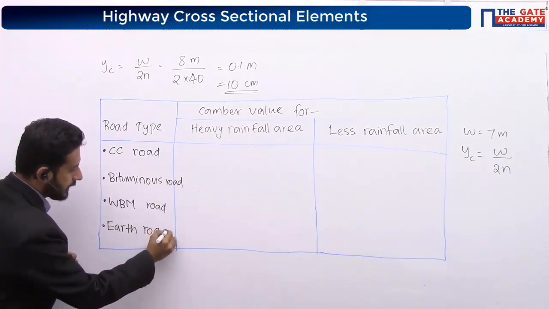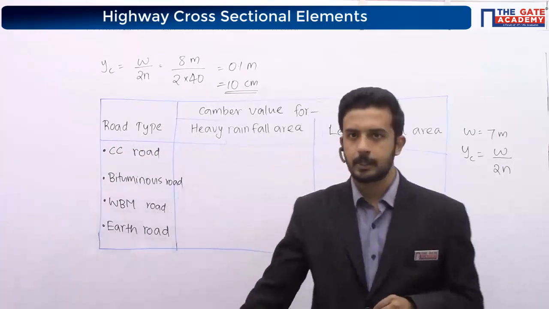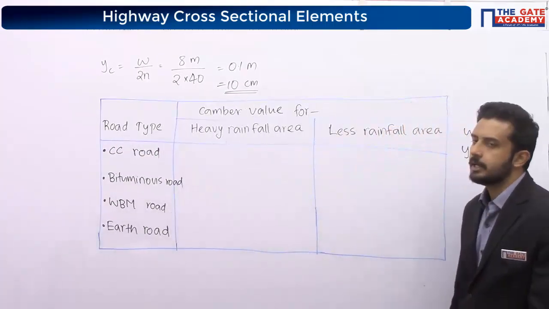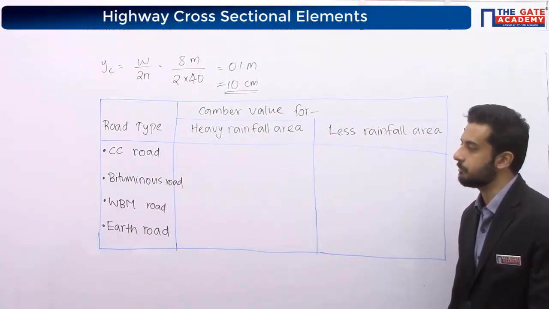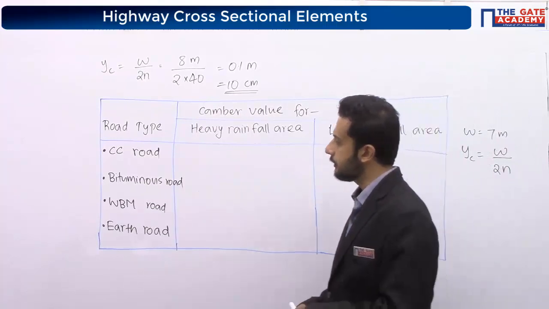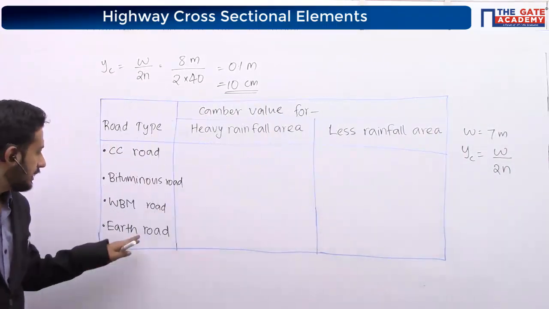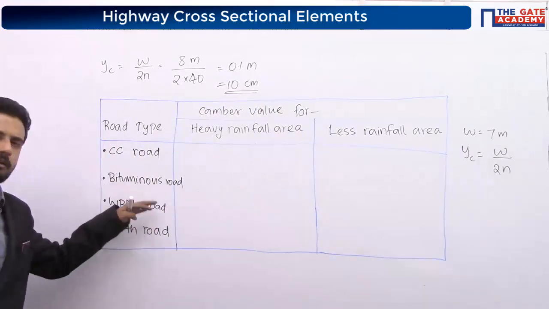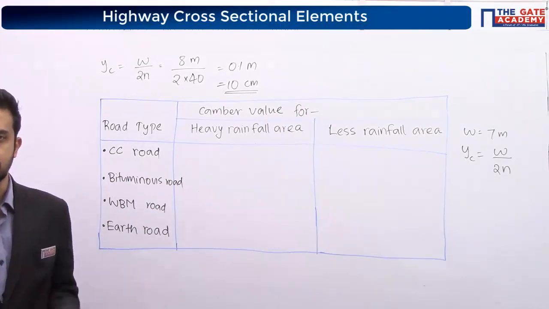But in the GATE exam, they will ask you either cement concrete road or bituminous road. Okay? Cement concrete is nothing but our rigid pavement. Bituminous is nothing but our flexible pavement. Cement concrete road, bituminous road, water bound macadam WBM, then earth road. These two things they will not ask you, but this is the table given by IRC. That's why I am giving it completely.